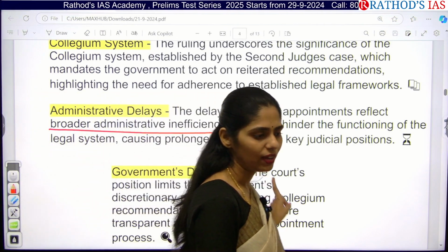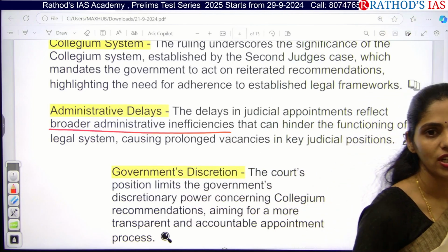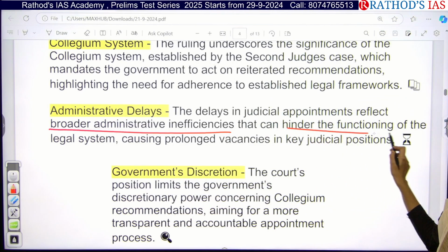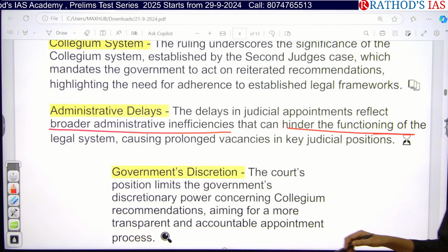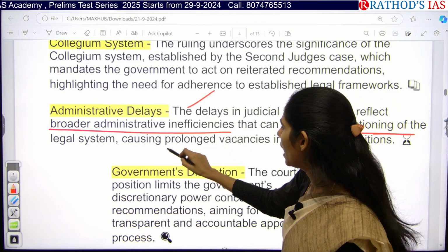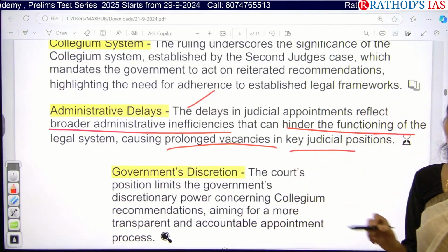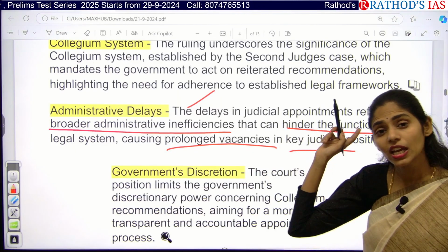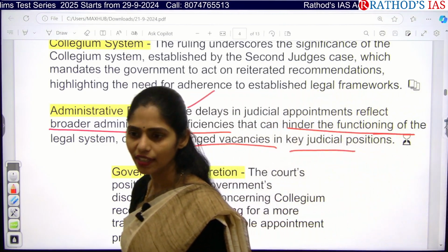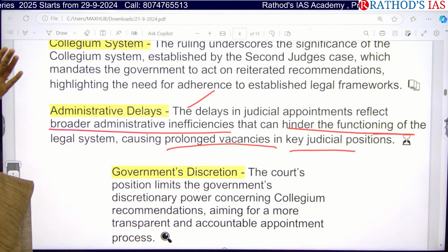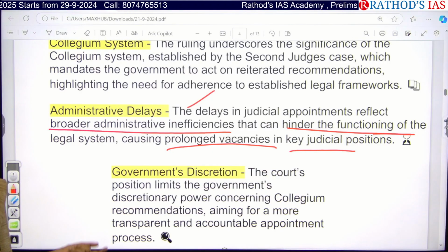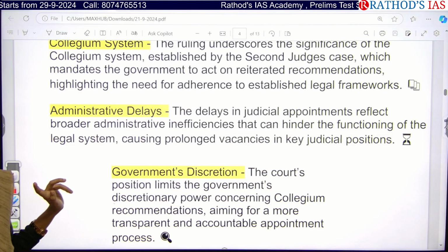No. Whenever there is delay in appointment of these judges, that will hinder the functioning of our legal system. And what happens? Because of this delay, there are prolonged vacancies in key judicial positions. Even in the Supreme Court you are having vacancies. So is that correct, to have vacancies in the topmost judicial system of our country? No, right? That is the thing highlighted by the Supreme Court here.